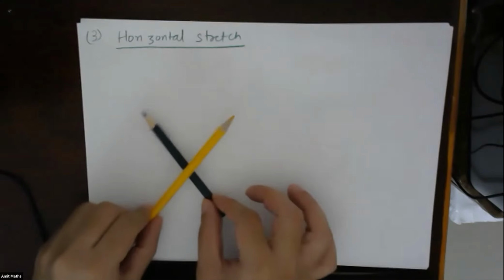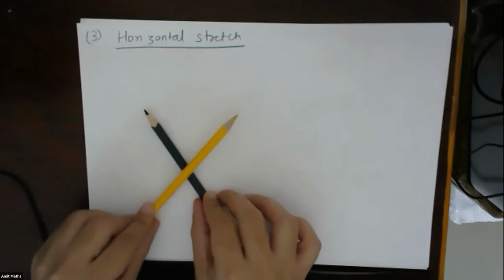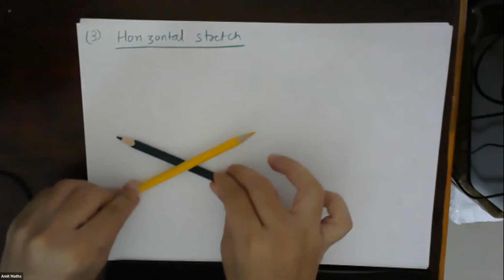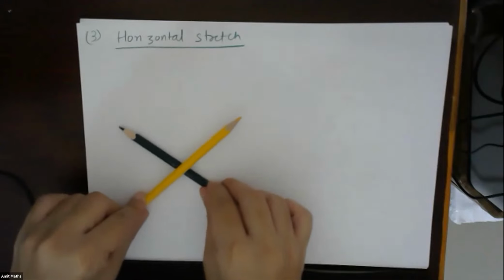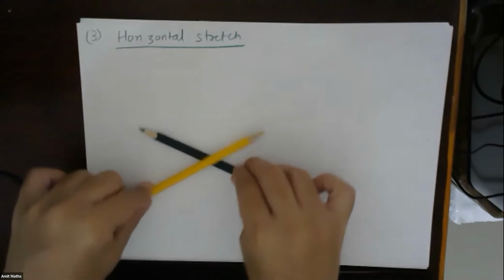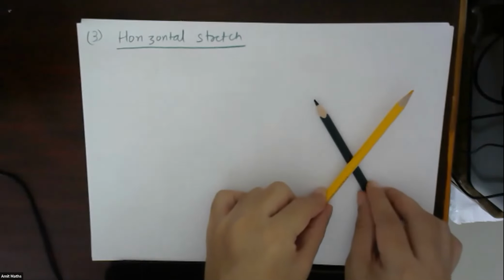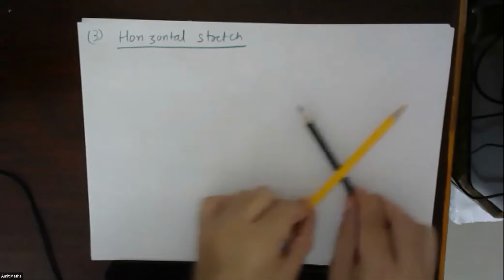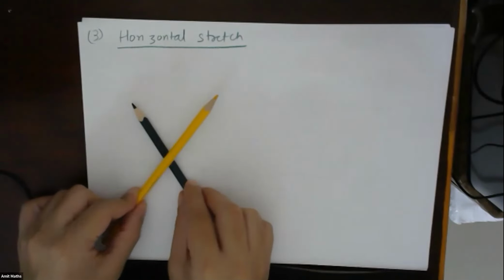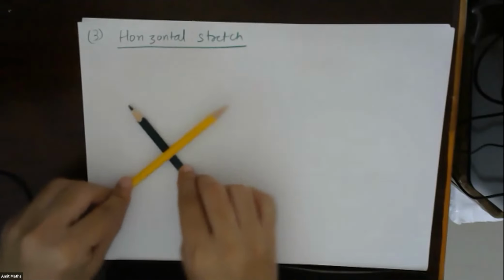Now stretching will be if I am stretching these two parts, or negative stretching. Understood? You understood the difference? This is stretching and this is simply shifting. From here till here I have moved the point. So these are shifting, and stretching will be if I'm stretching the parts.